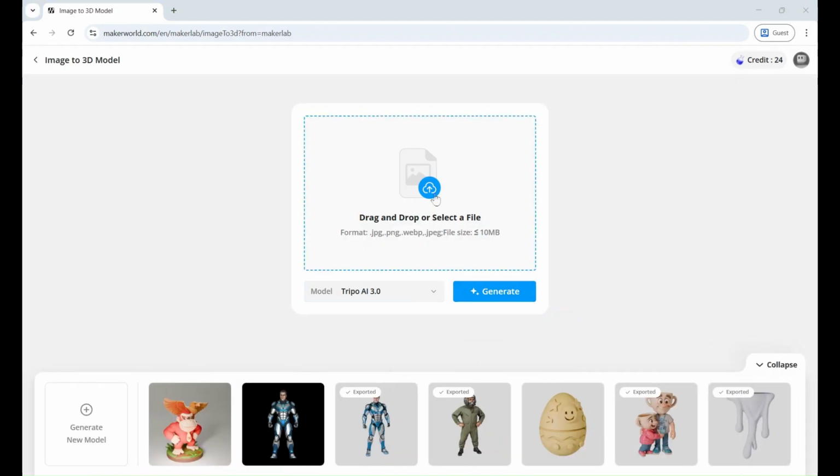Drag and drop the image that was generated using ChatGPT. Click Generate and wait a few minutes.